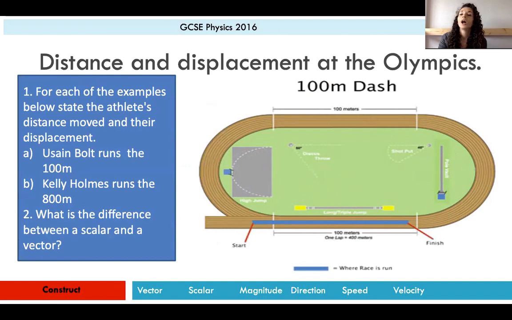And then number 2, again, what is the difference between a scalar and a vector? Okay, so pause the video now, have a go at those. If you're not quite sure, then feel free to rewind the video so that you can have another look, or feel free to have a look at BBC Bitesize, their page on scalar and vector quantities. There's plenty on there describing the difference between scalar and vector, so the difference between distance and displacement. You can do that and then come back to this question and have a go. Okay, pause the video and try and give that your best attempt.